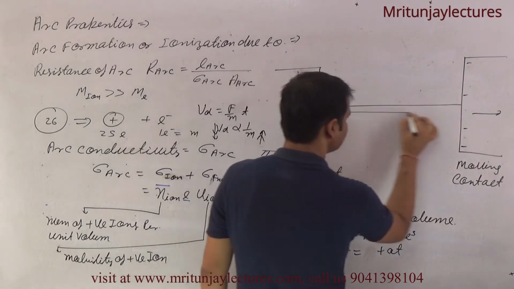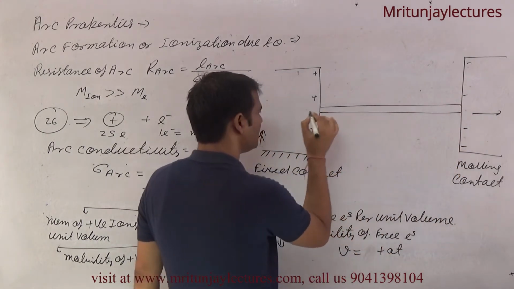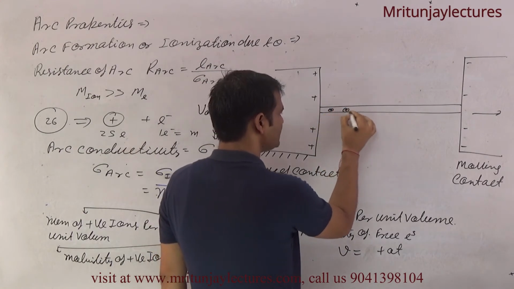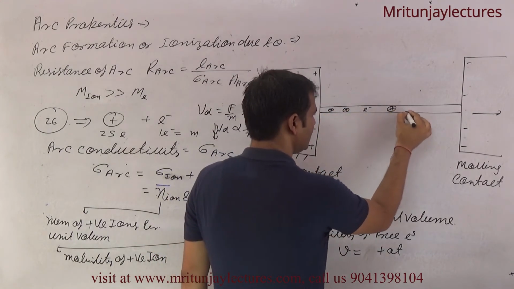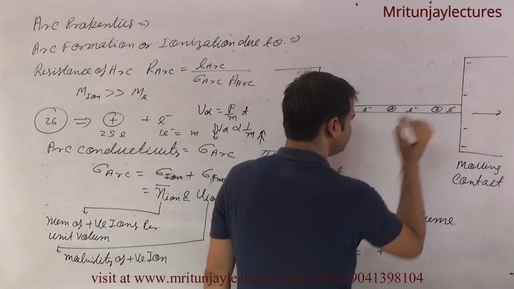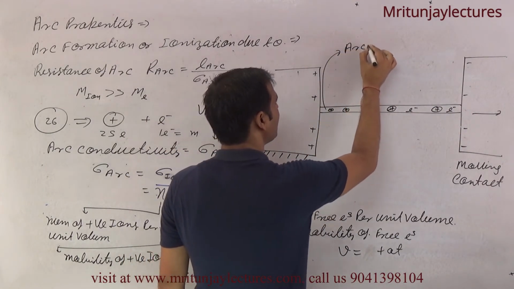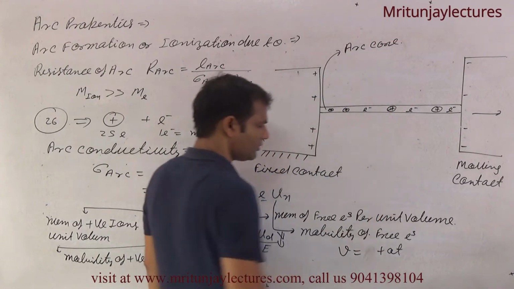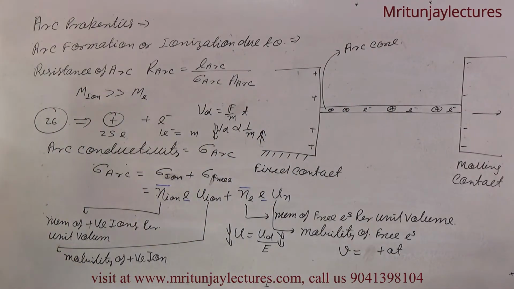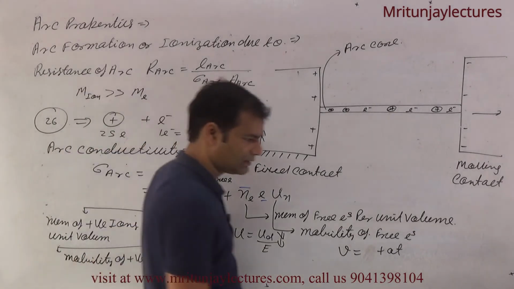Most of the positive ions and free electrons are in this region, and that is called the arc core. Clear?